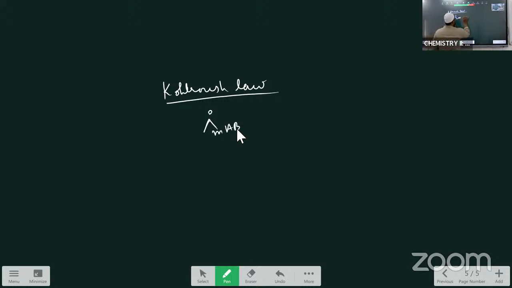Molar conductance of an electrolyte is equal to the sum of the conductances of the cations and anions which are present in the solution. You have to write like this. Okay, this is the statement. Once again I am repeating this statement. Limiting molar conductance of an electrolytic solution is equal to the sum of the conductances of the cations and anions present in that solution, and this is called the Kohlrausch law.